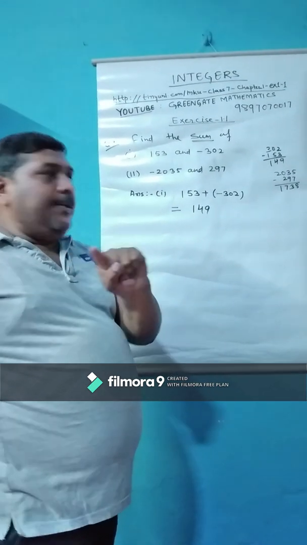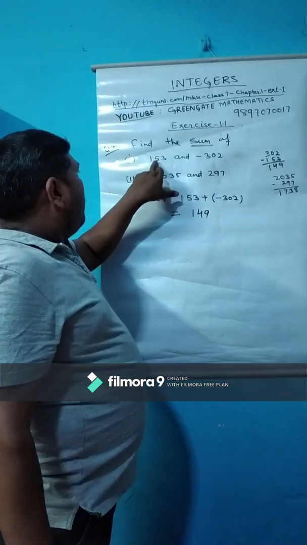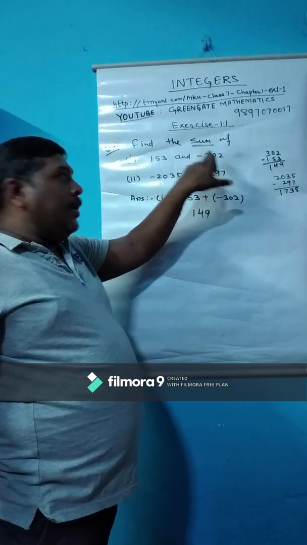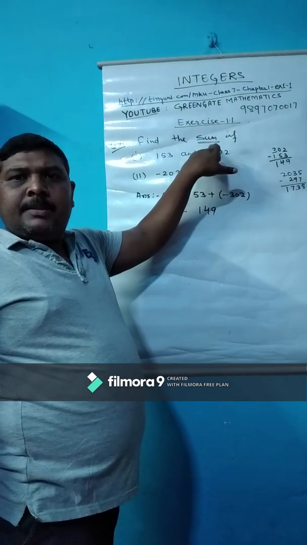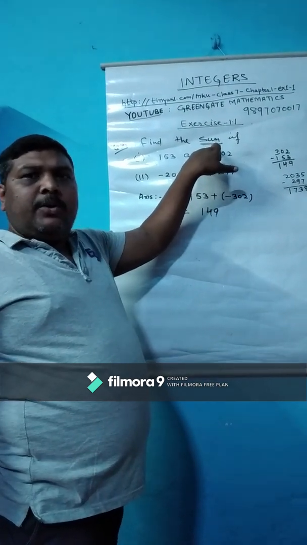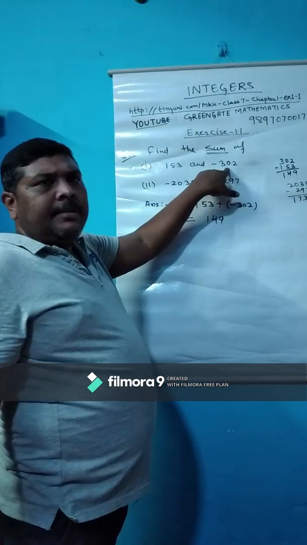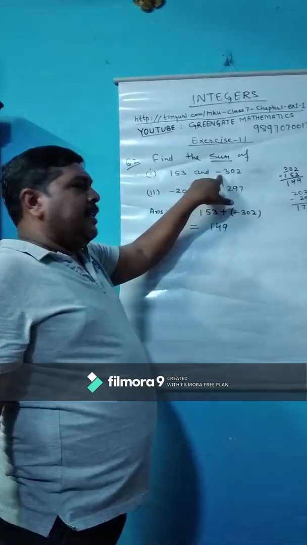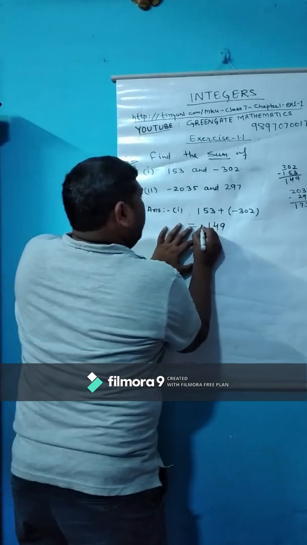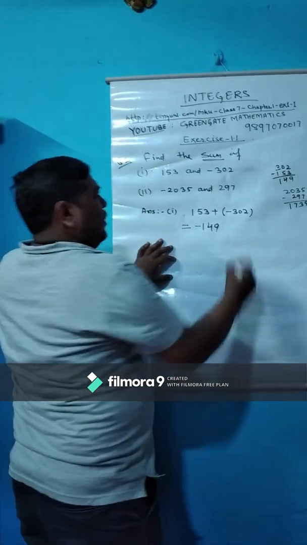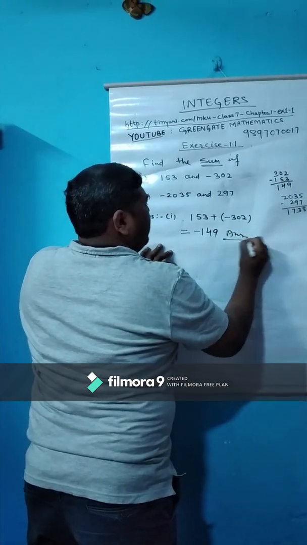That sign we have to keep here. Children, 153 and 302. 302 is greater as per its value only, not considering negative or positive. Okay, this one is greater. So what? This one is negative, so the value will come with a negative sign. Now this one is its answer.